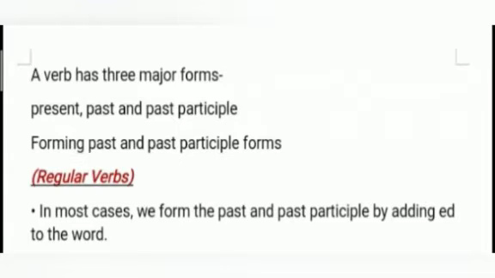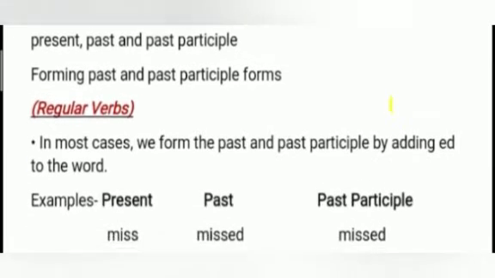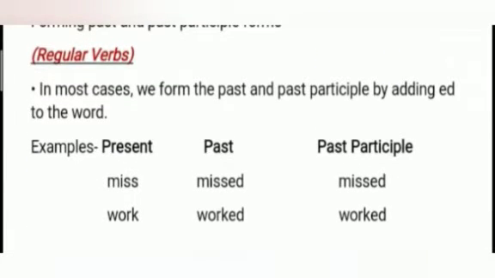So, let's learn about the formations of past participle form of the verb. Children, past participle is the third form of the verb. First of all, we will discuss about the regular verbs. Do you know regular verbs? Yes. Here, please do remember that the verbs whose past and past participle forms are formed by adding ed or d are called regular verbs.